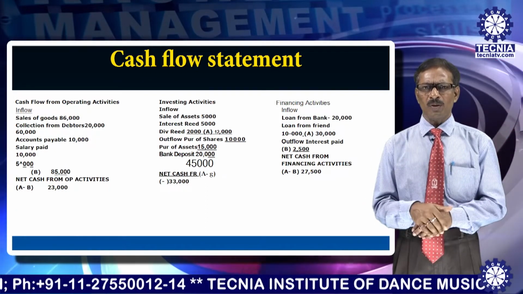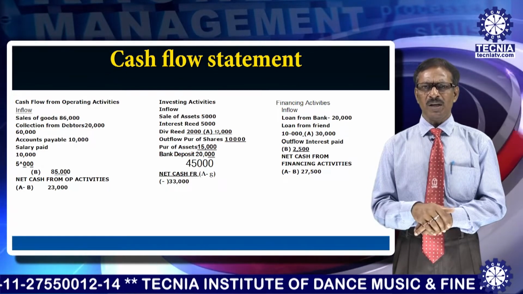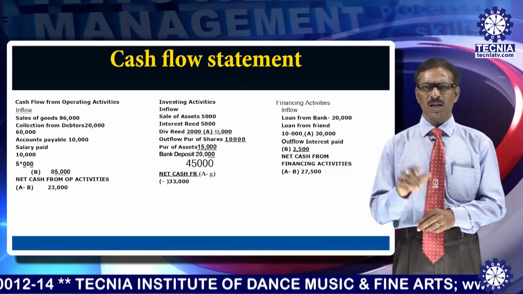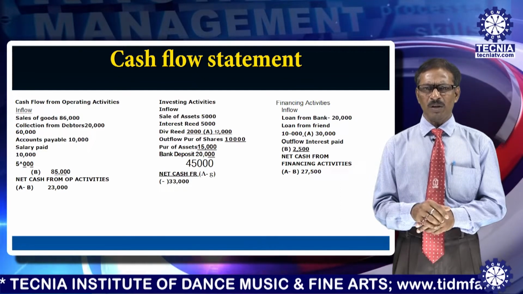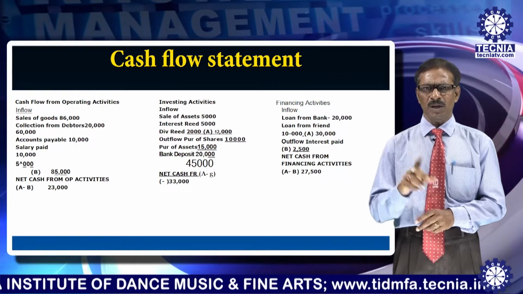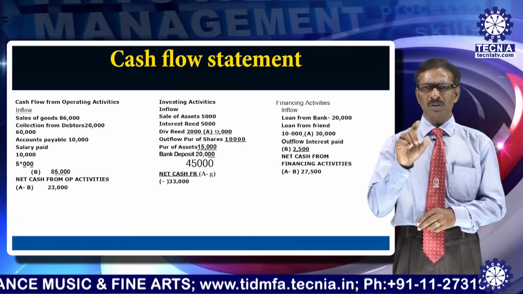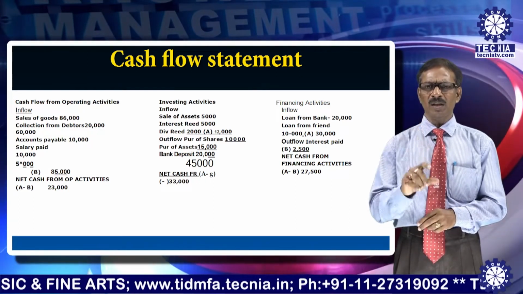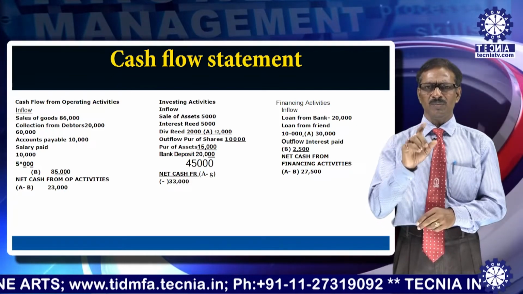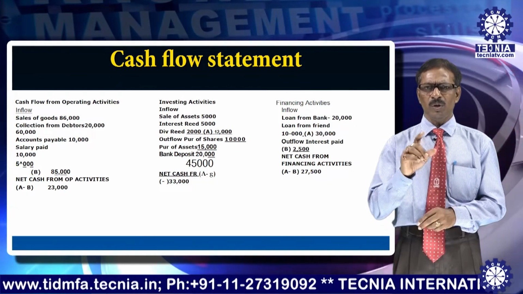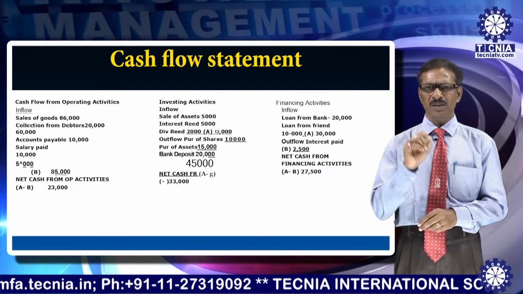Similarly, outflow of cash from operating activities: purchase of goods 60,000, accounts payable payment 10,000, salary paid 10,000, stationery expenses 5,000. So that means total payment is 85,000. Now 1,08,000 minus 85,000 gives net cash from operating activities 23,000, and that is positive, that is inflow.